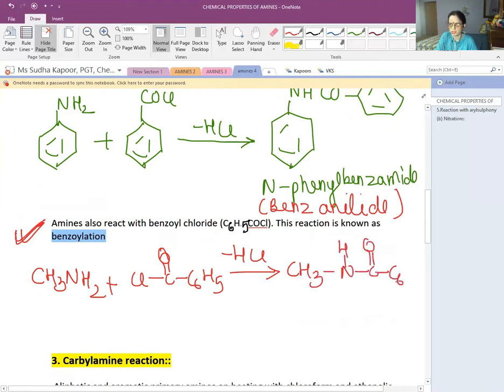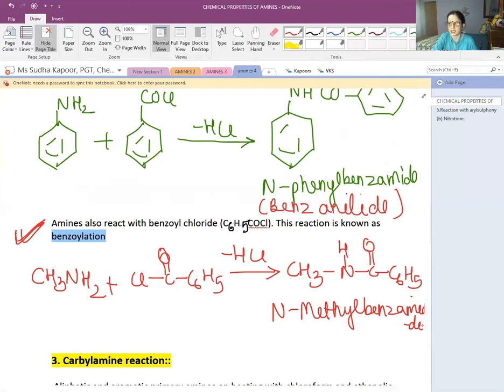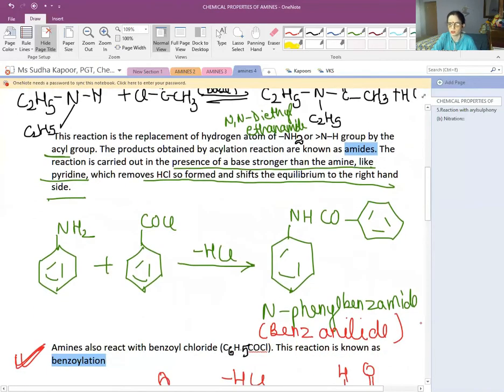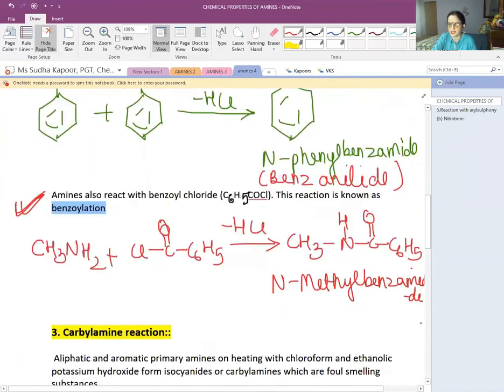CH3NHCOC6H5. So the product is N-methyl benzamide. So how the reaction has taken place should be very well seen here: with benzoyl chloride we will be getting the benzamide, and with acetyl chloride we will be getting the ethanamide. So this is the second part, that is the acylation.